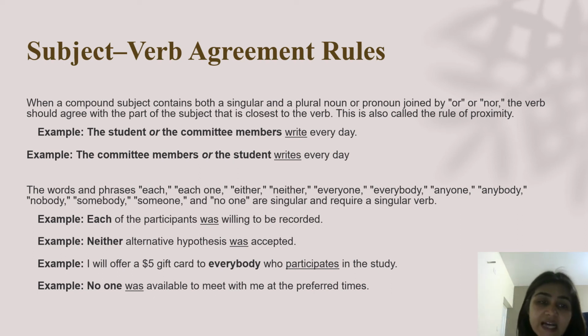Again, the next rule states that the words and phrases each, one, either, neither, everyone, everybody, anyone, anybody, nobody, somebody, someone, and no one are singular and require a singular verb. I've already stated this before. Just to reiterate: "Each of the participants was willing to be recorded," singular. "Neither alternative hypothesis was accepted." I've repeated this because students make a lot of mistakes here. "I will offer a $5 gift card to everybody who participates in the study," singular. "No one was available to meet with me at the preferred times."